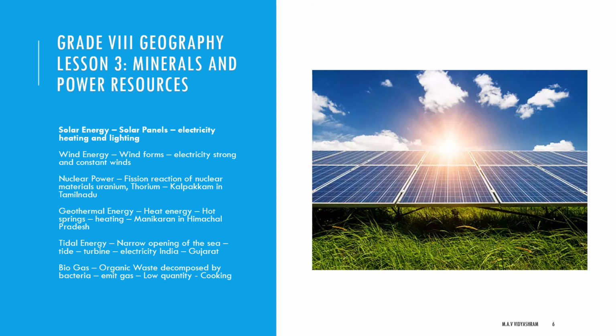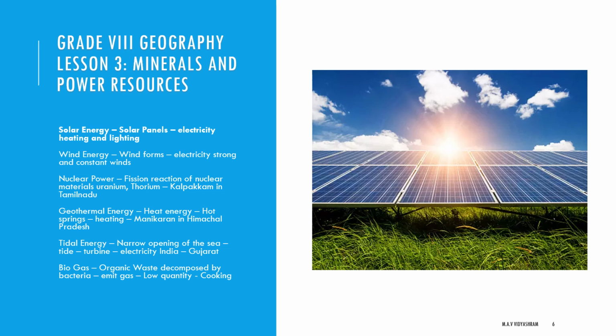Next we have to see biogas. Organic waste such as dead plant and animal material, dung and kitchen waste can be converted into a gaseous fuel called biogas. The organic waste is decomposed by bacteria to emit biogas, which is essentially a mixture of methane and carbon dioxide.